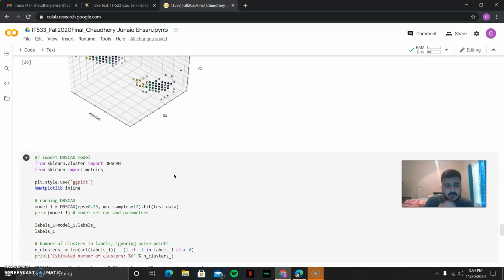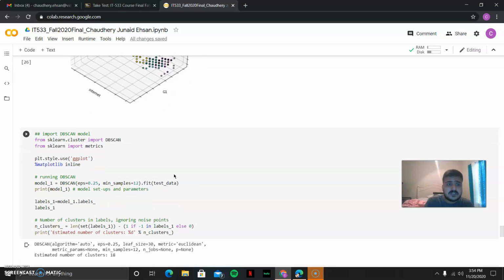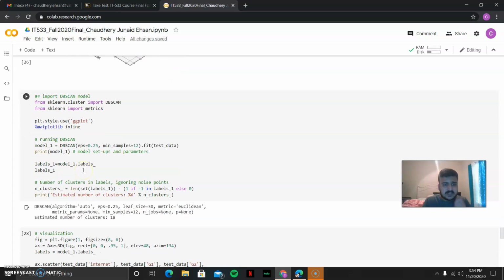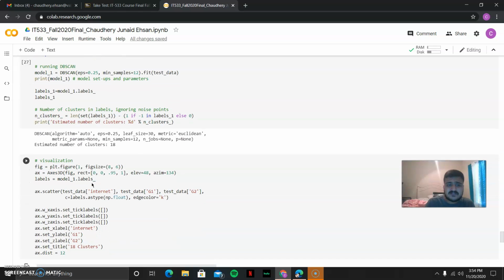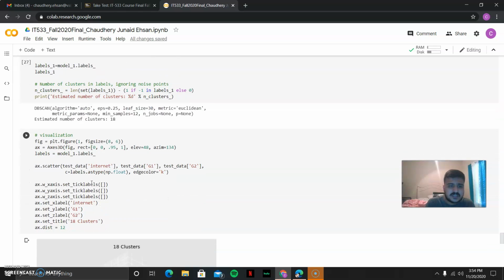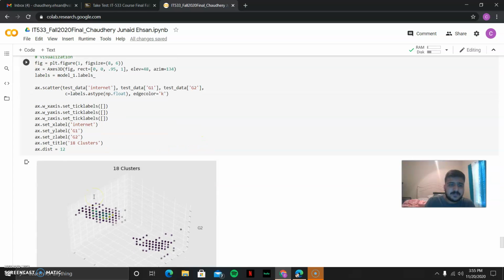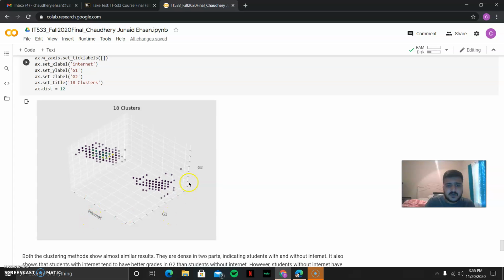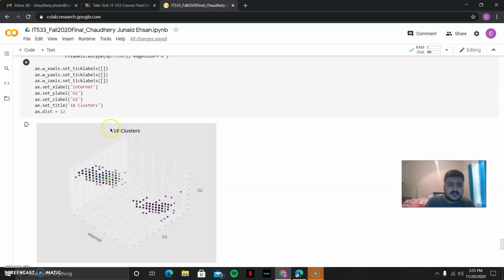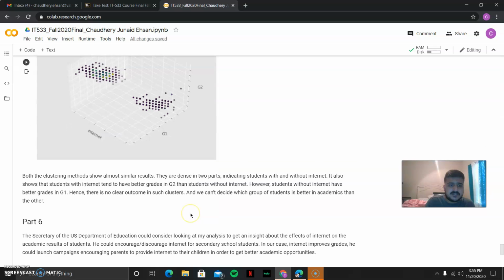And so we're going to import the DBSCAN model now. DBSCAN clustering from sklearn.cluster, import DBSCAN. So number of clusters in labels, ignoring noise points. Then we're going to go towards the visualization here. It got 18 clusters up here, and G1 G2 the test data here. So here we can see the internet, G1 and G2, 18 clusters.